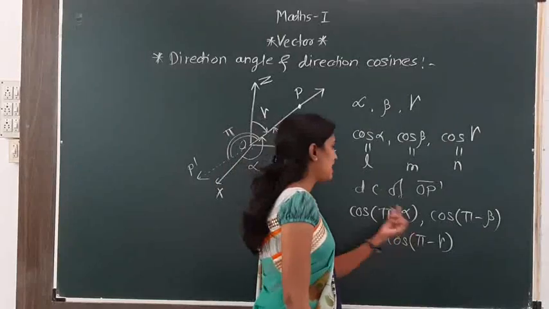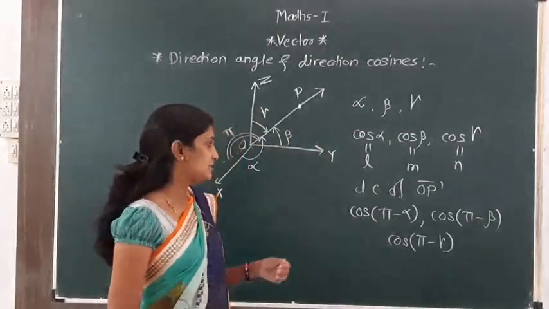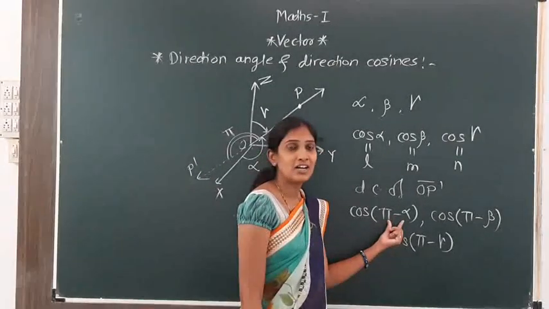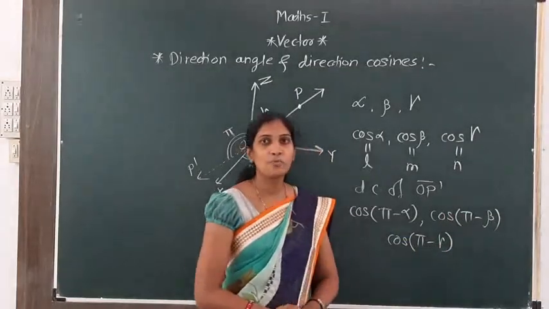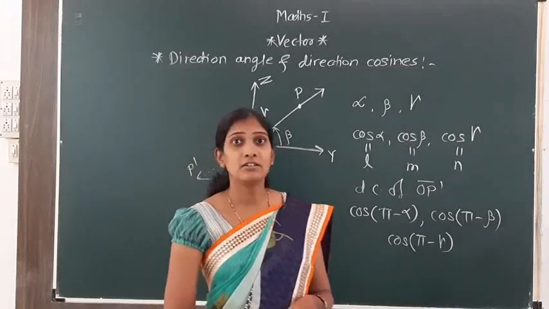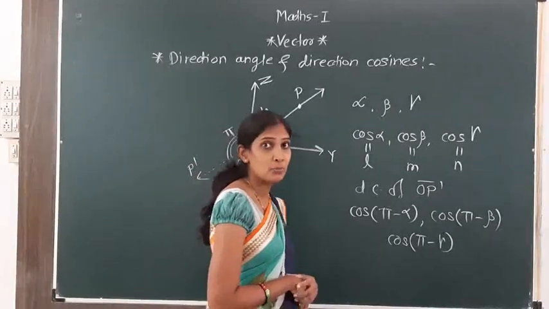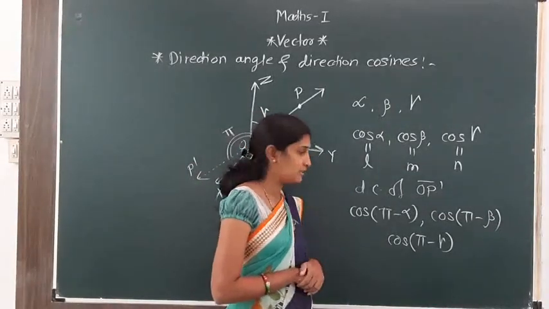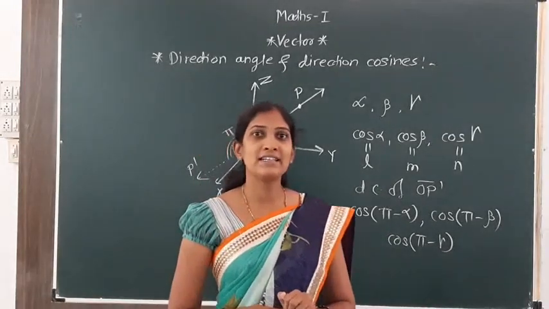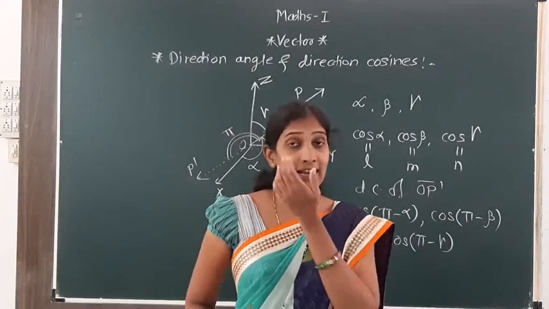And what is cos of pi minus theta? This is an allied angle, pi minus alpha. By the allied angle concept, which you studied in 11th standard in the trigonometric functions topic, there are properties or formulas of allied angles: cos of pi minus theta, cos of pi by 2 minus theta, and so on.